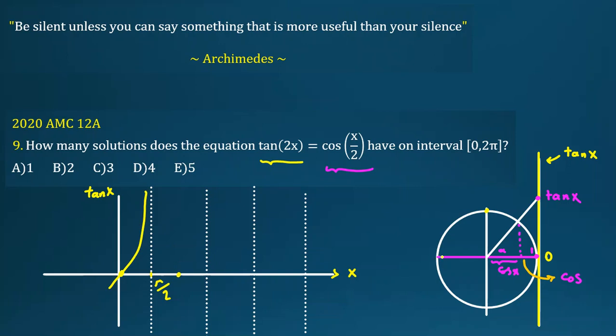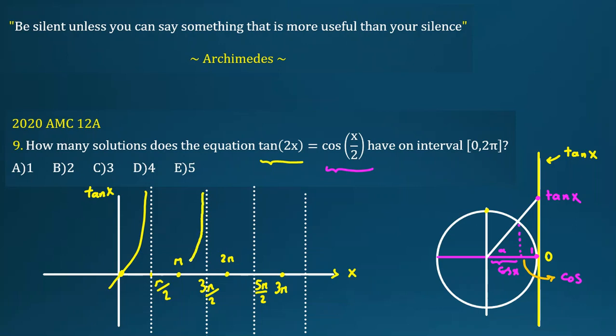Again, the next zero is what? For pi. The next asymptote is 3 pi over 2. You add pi over 2, the next one will be 2 pi. The next one will be 5 pi over 2. The next, adding pi over 2, will be 3 pi, and go on.